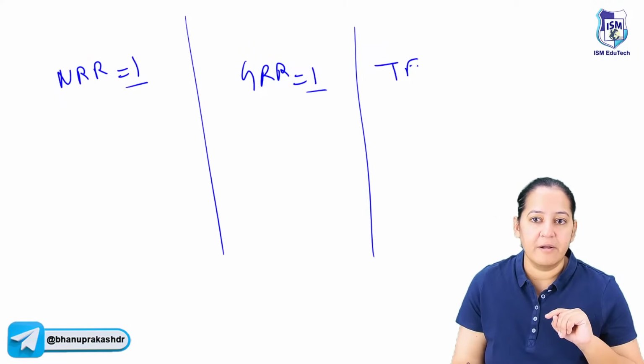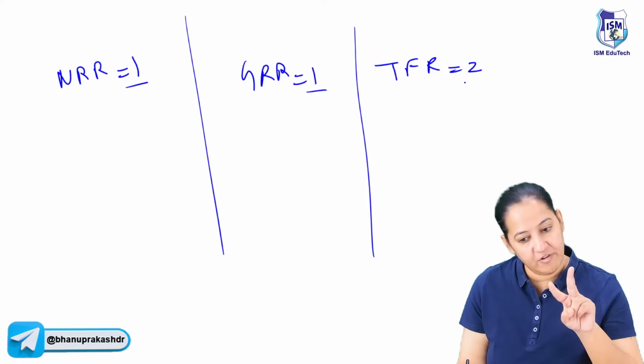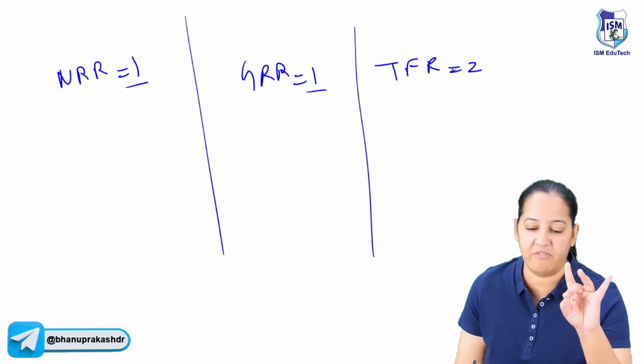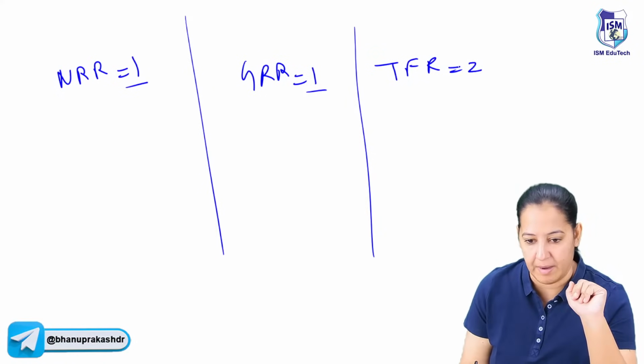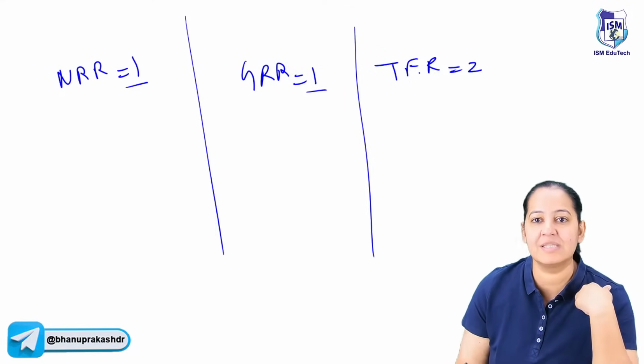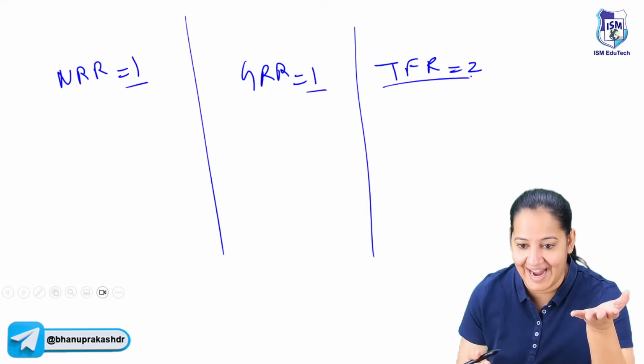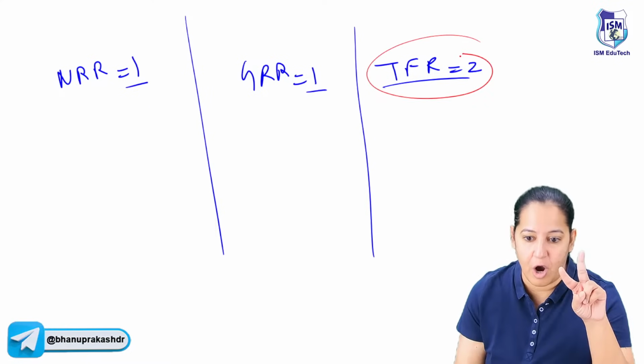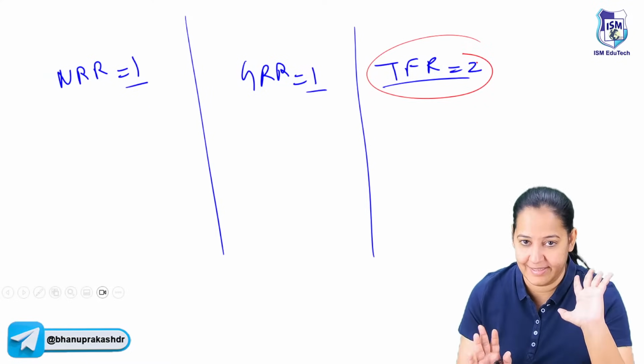And TFR should be 2. One girl should give birth to 2 children, one daughter and one son. Hum do, hamare do. One girl is replicating herself and she should have a son also. So TFR should be 2. Ideally, every couple should have 2 children, out of which one daughter, one son. It is ideal. Say yes.